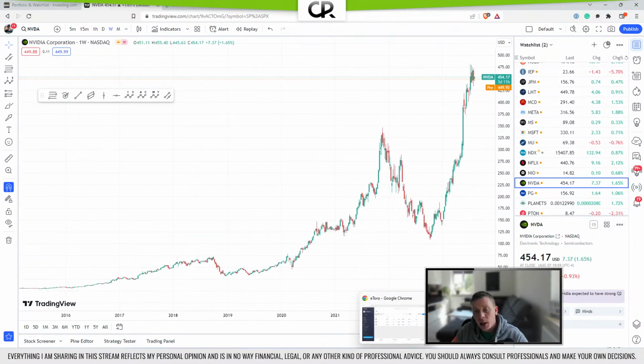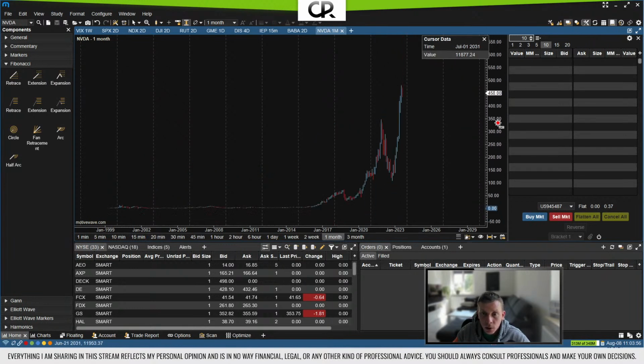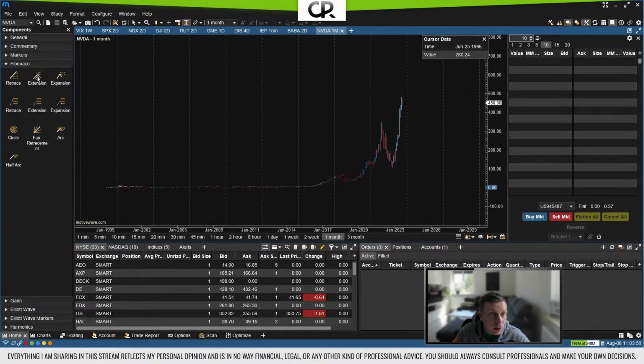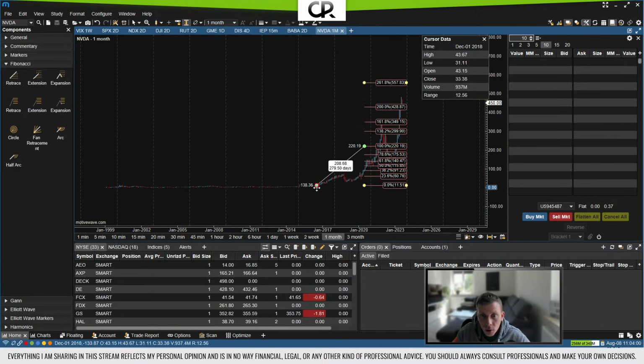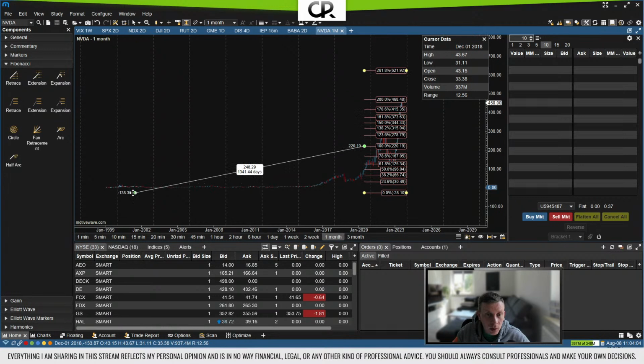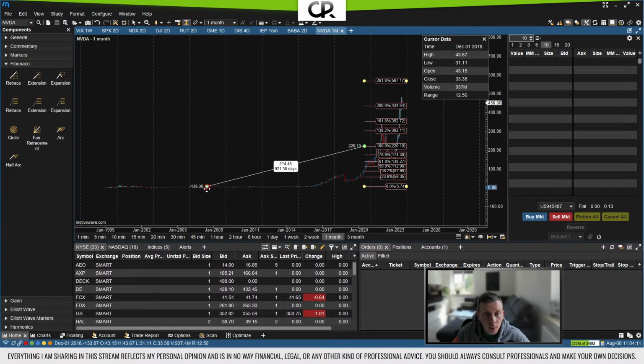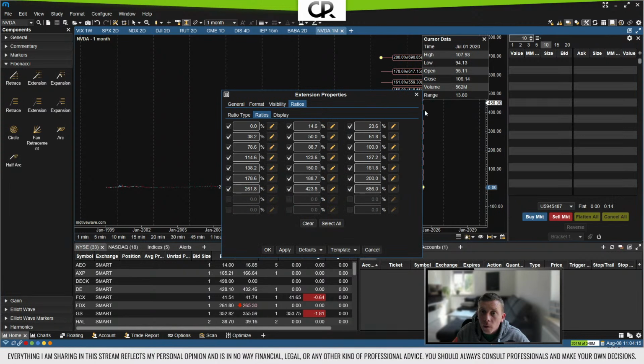And the other way around, if we do it the other way and throw an extension here from somewhere, it's hard to pick the right low point because again the split adjustment hasn't been done properly. So let's pick somewhere here.